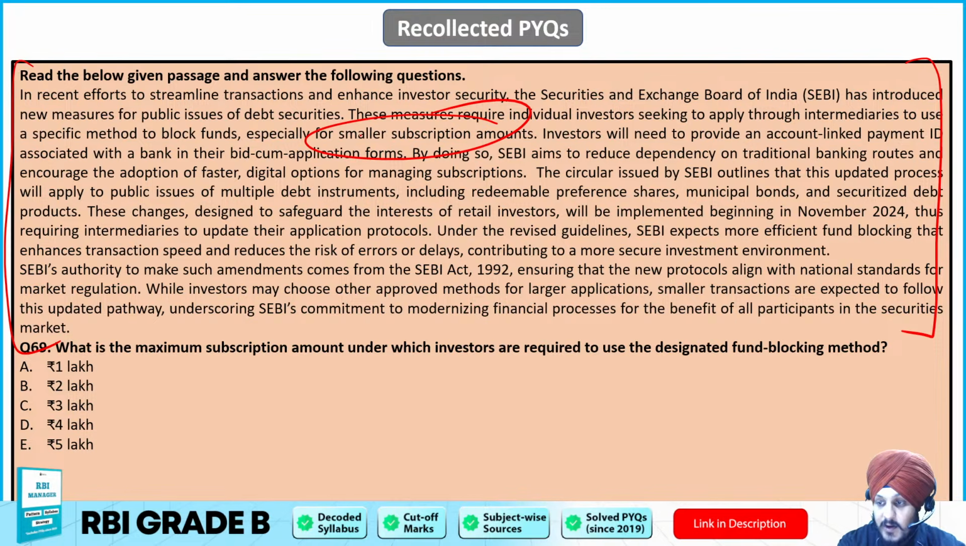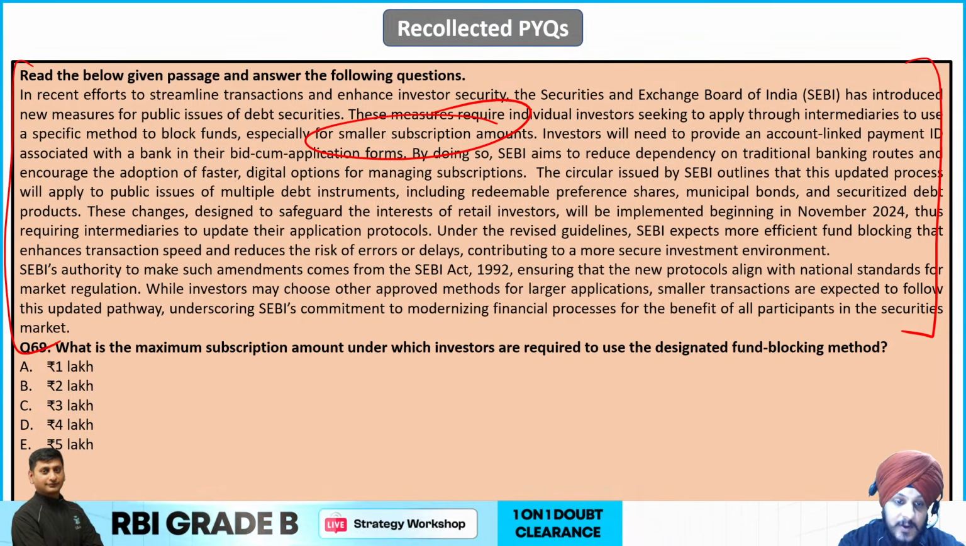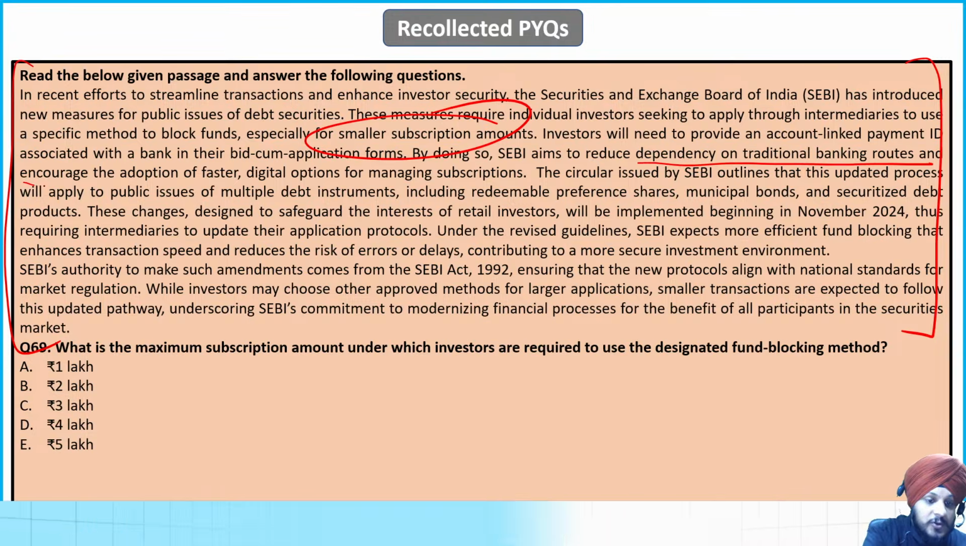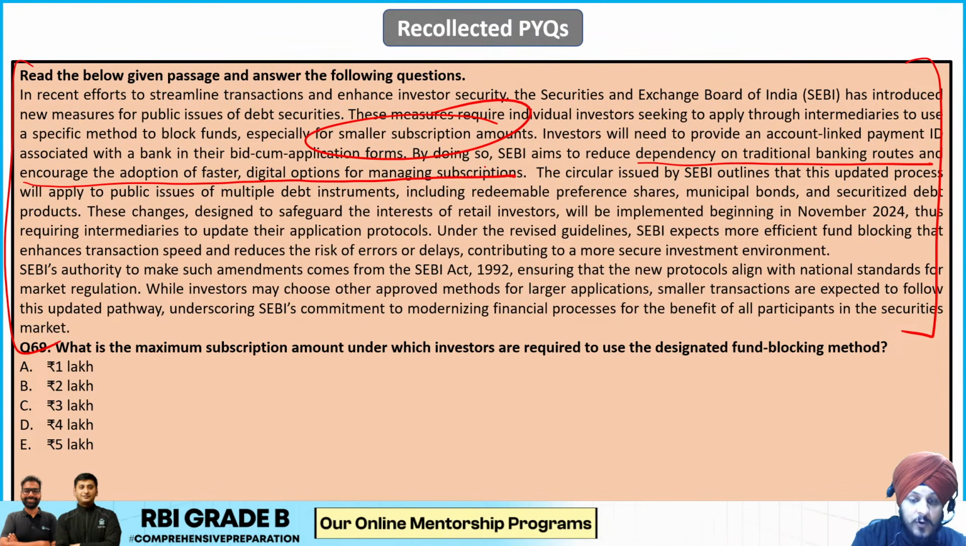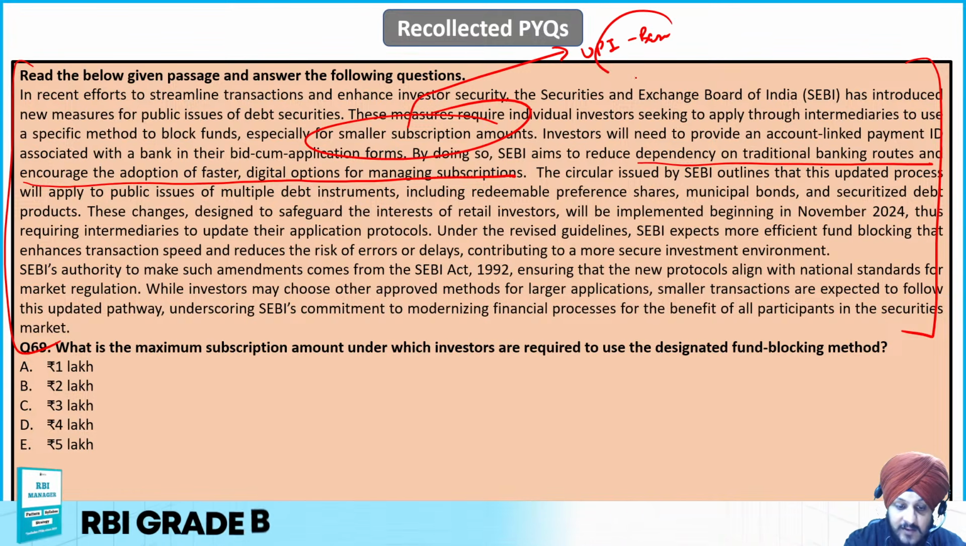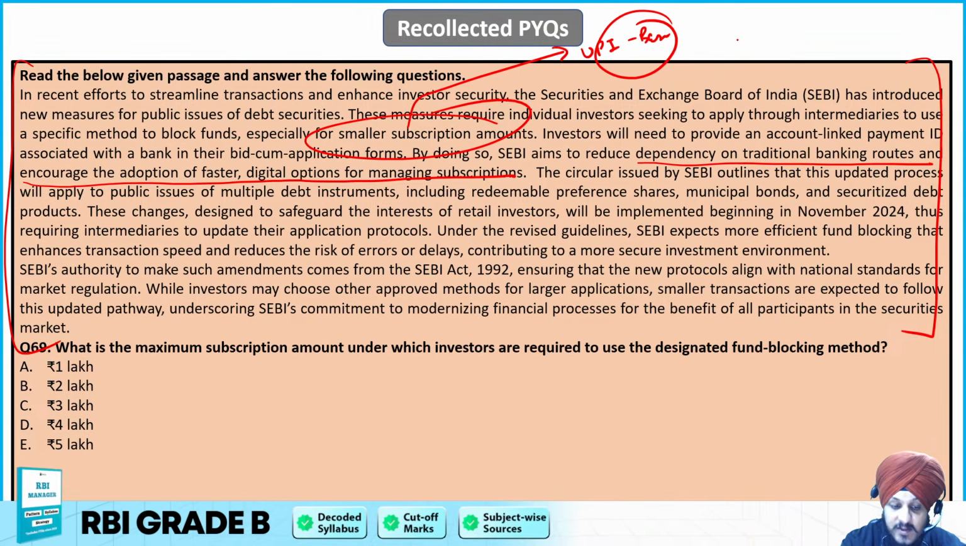Investors will need to provide an account linked payment ID associated with the bank in their bid cum application forms. By doing so, SEBI aims to reduce dependency on traditional banking routes and encourage the adoption of faster digital adoptions for managing subscription. Now, if you do not know, let me tell you that this paragraph is talking about the UPI based fund blocking mechanism, which works very similar to ASBA.